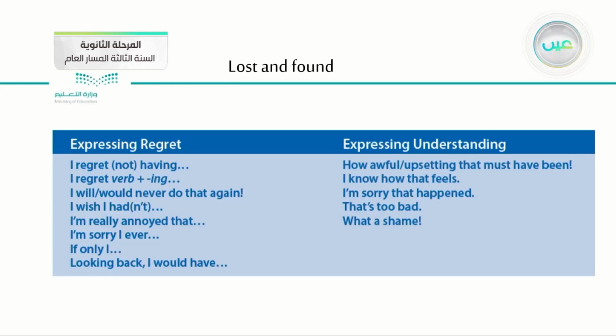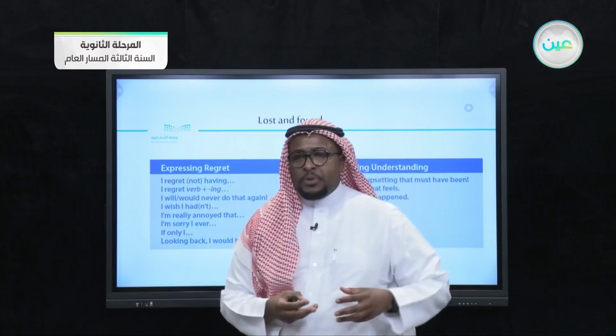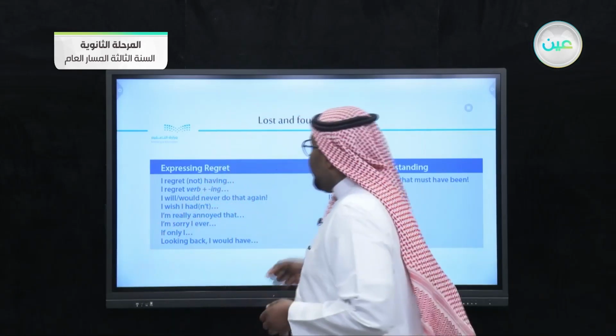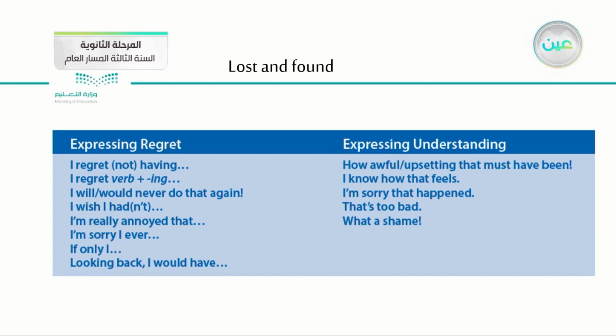And in this part, guys, we'll discuss some of the ideas or topics that we are going to do in the next lessons. The first part is expressing regret. Of course, we use some verbs to express regret, to express certainty, to express possibility, and so on. Here we have this very important part: I regret. You can use it in the negative or positive way. I regret plus the verb with ing, and of course, I will or would never do that again.